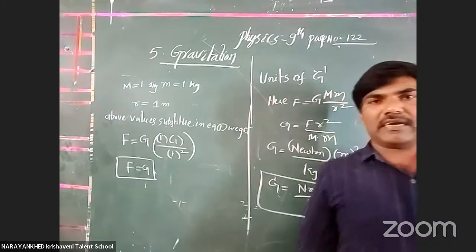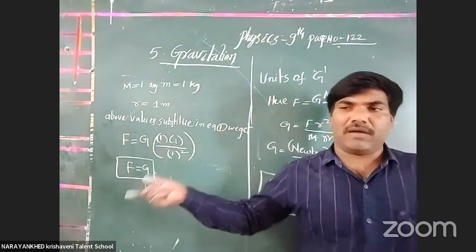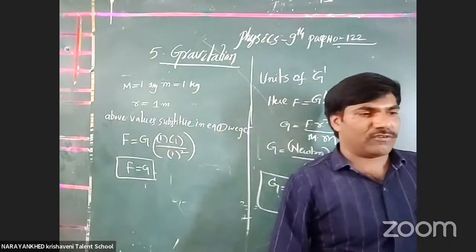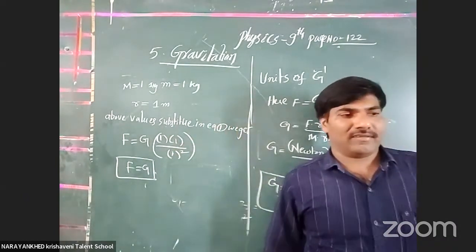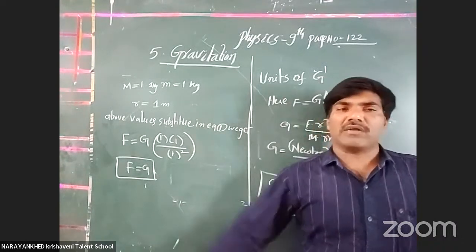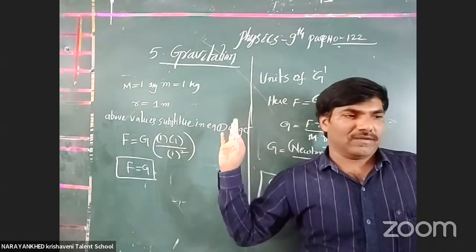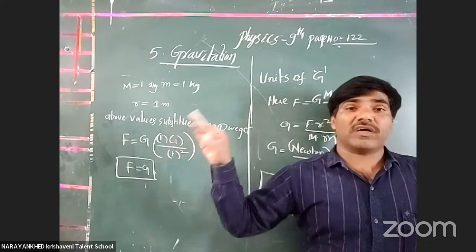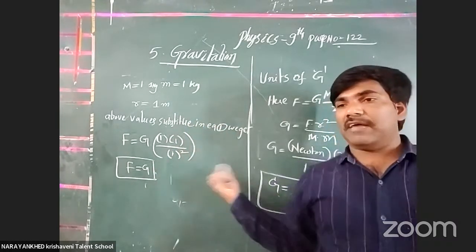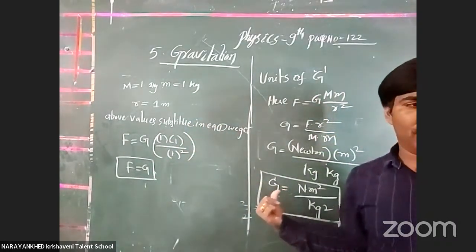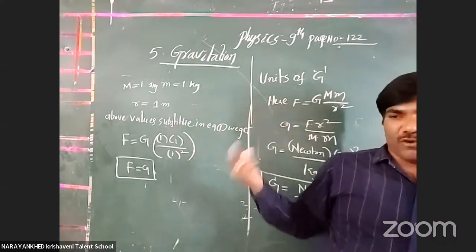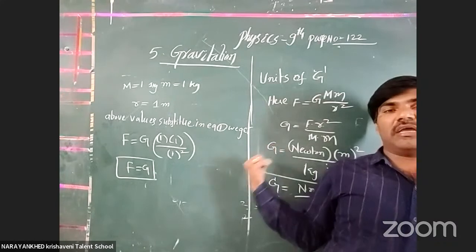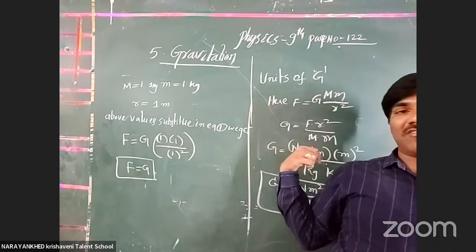What is the necessity of the G value? There is a gravitational force between big masses and small masses also. Sometimes there are spheres, sometimes blocks, or some other structure, whatever the structure may be. The gravitational force is based on one constant value. Otherwise it will be difficult to find the gravitational force between any two bodies. That's why this gravitational constant is used.